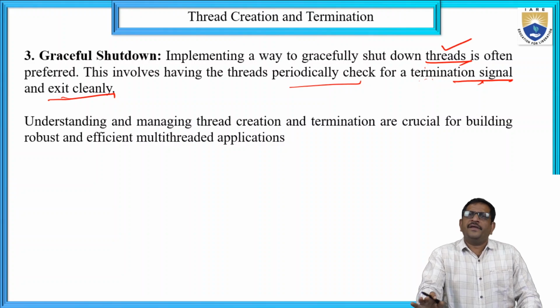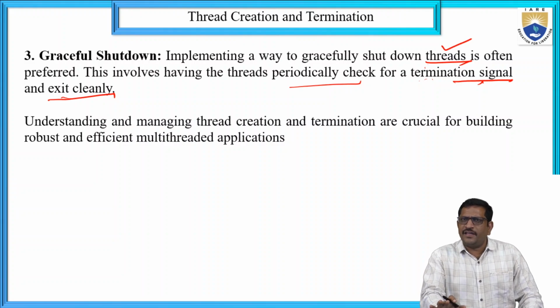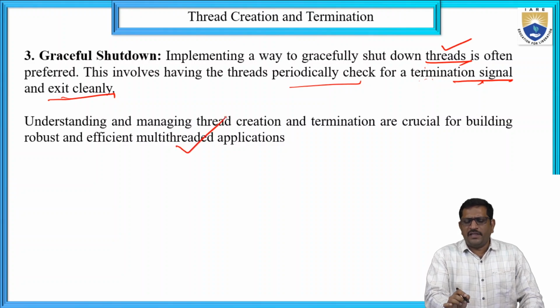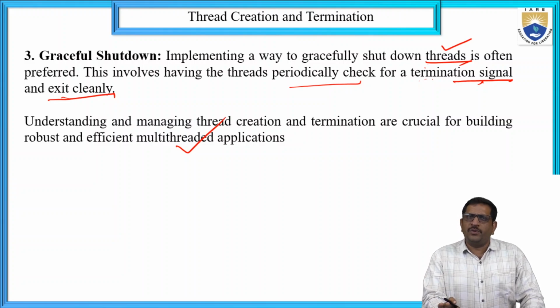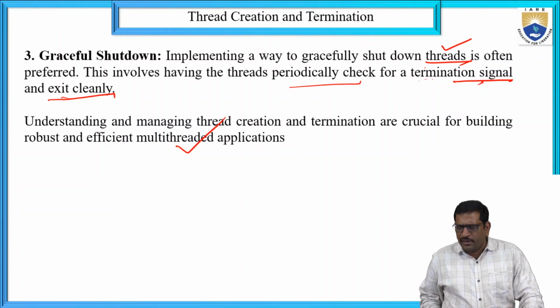Understanding and managing thread creation and termination is very important for building robust and efficient multi-threaded applications. Multi-threaded application means concurrency, where multiple threads can be executed at a time. So in the application, we can utilize thread creation and termination. It is very crucial for building robust and efficient multi-threaded applications.